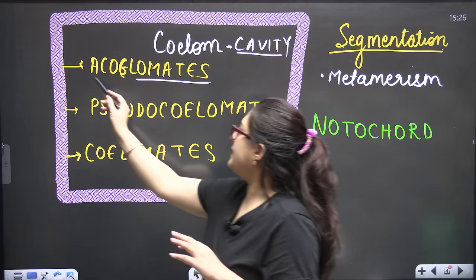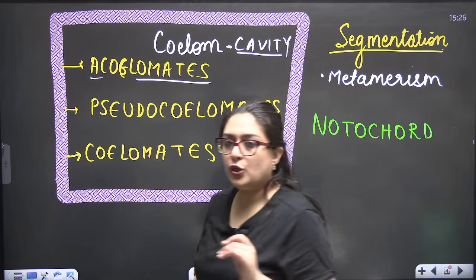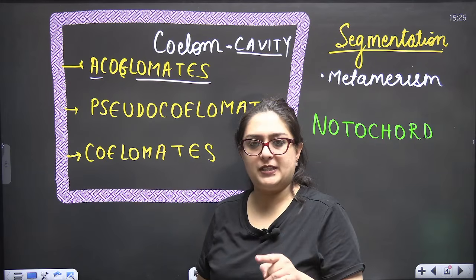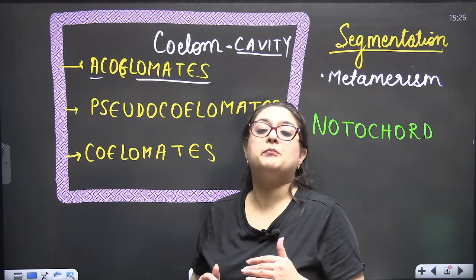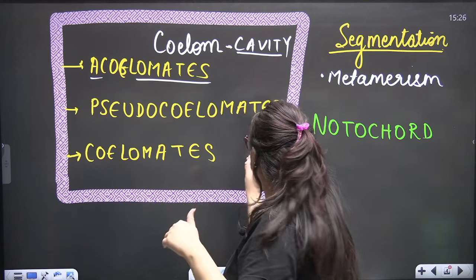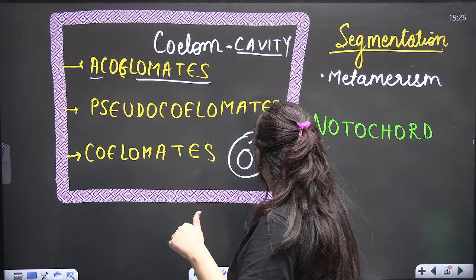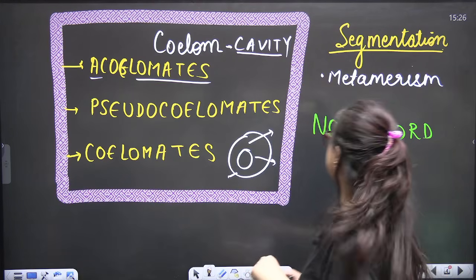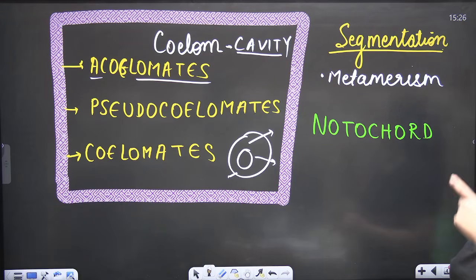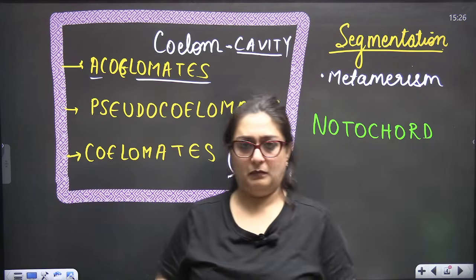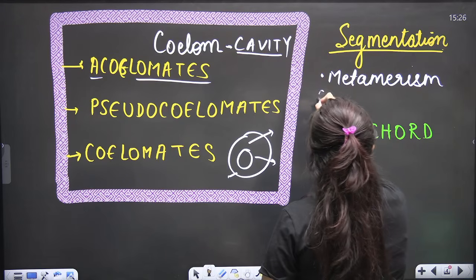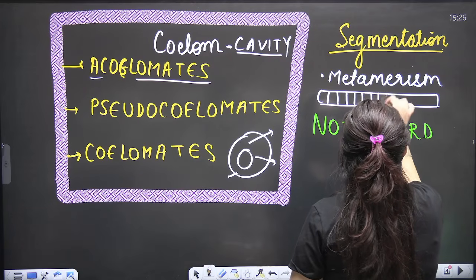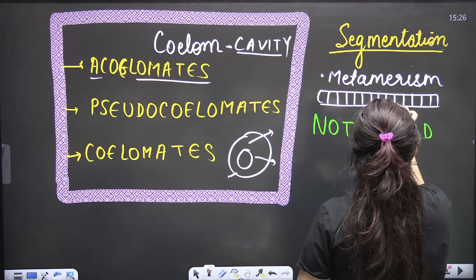So acoelomate means absent. There is no body cavity. Pseudocoelomate means a false body cavity is present. And coelom present means mesoderm is present, but there is space between ectoderm and mesoderm. And that cavity allows the various organs of our body to be accommodated in a proper manner. Okay. Then segmentation means the organism's body is repetitively divided, mostly seen in earthworms. This is metamerism, and each segment is a metamere.